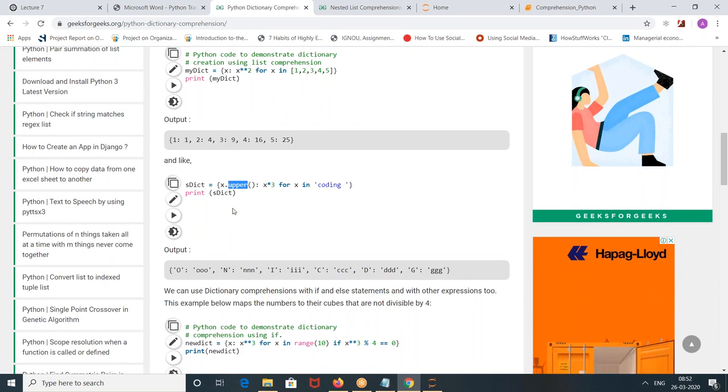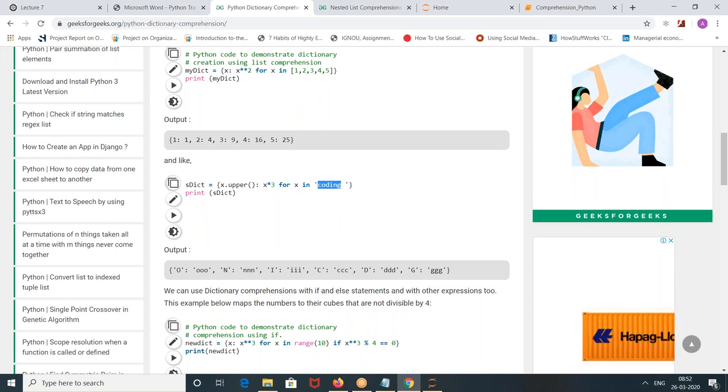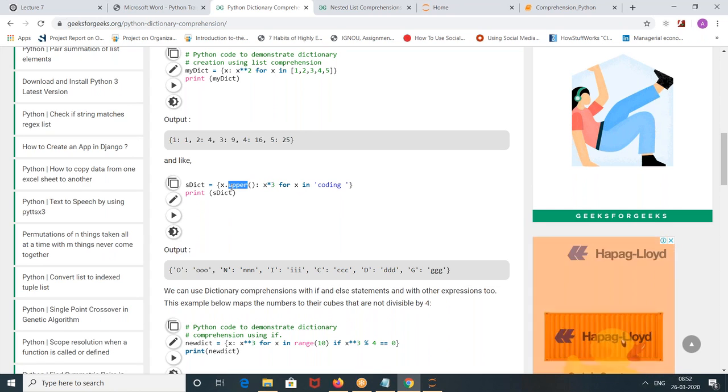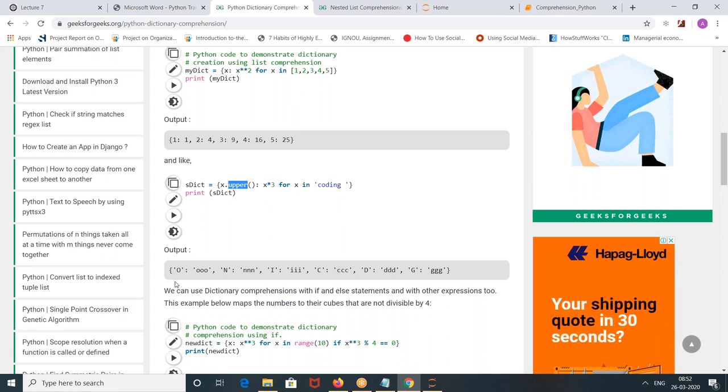In a similar way, one more representation. This coding element, he wants to make it uppercase. This is a string. For every element, he wants to make it an upper element. Suppose C is coming as upper element. So what is happening here?